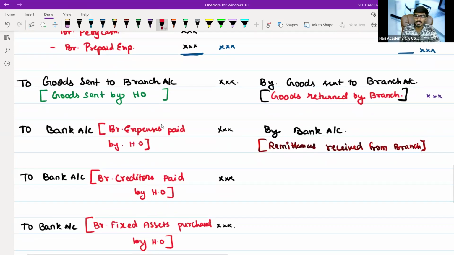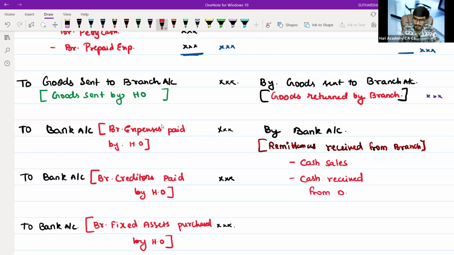Every HO will receive basically two types of remittances. One is cash sales. The next one is cash received from debtors. Sir, won't credit sales come? No, it won't come. As of now, assume it won't come. I will tell you the logic of how we are going to treat credit sales in this same account itself. We have just started, so have a clear mindset. After another 15 minutes, it is going to be a double dhamaka. You are going to learn in so much depth the conceptual technique.